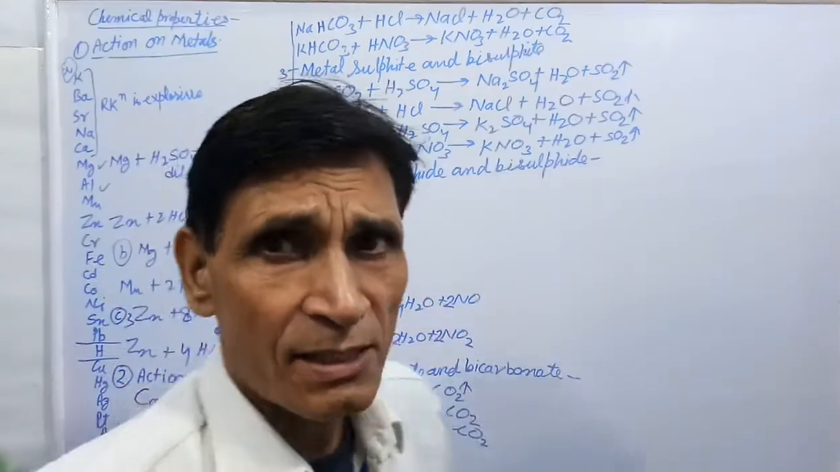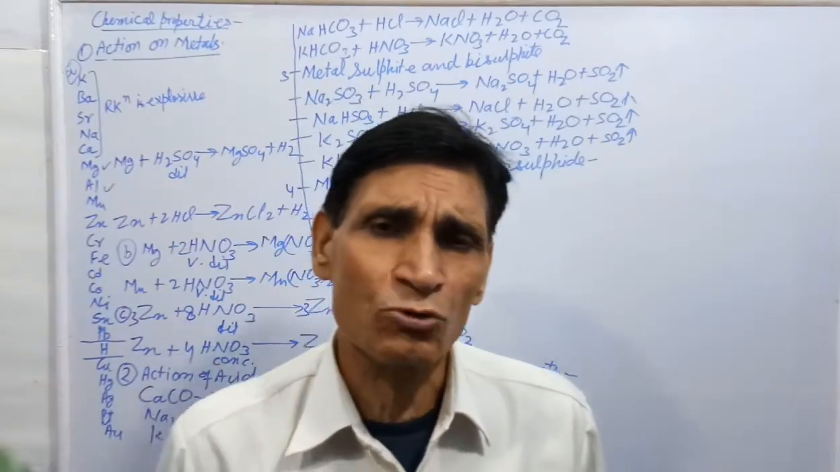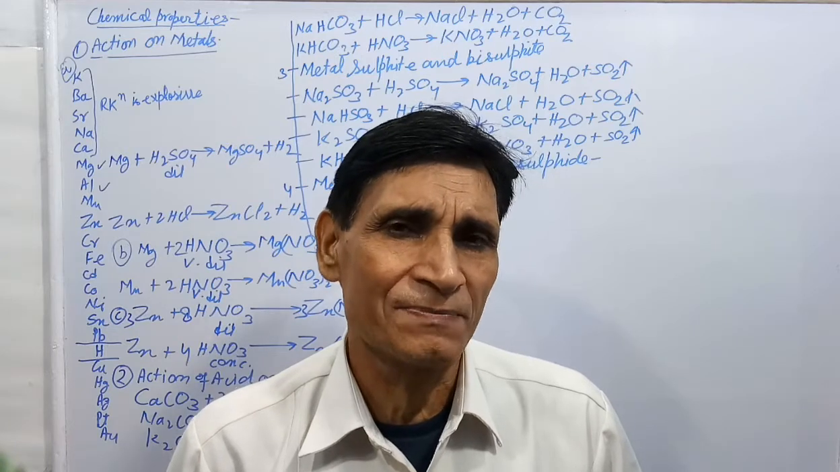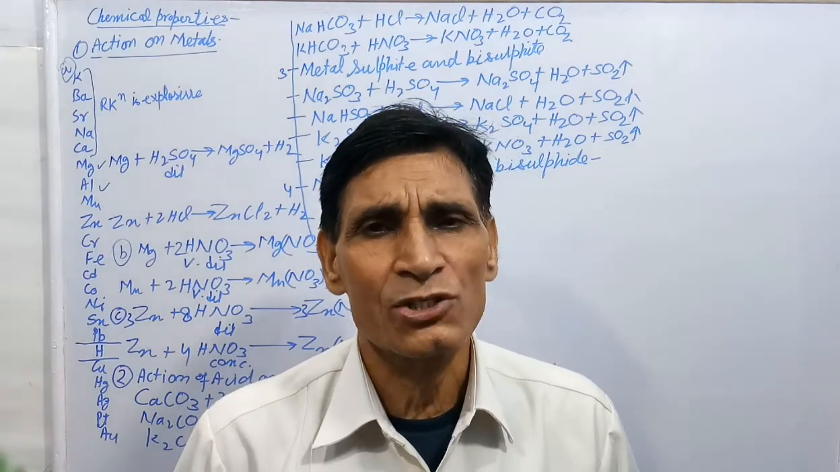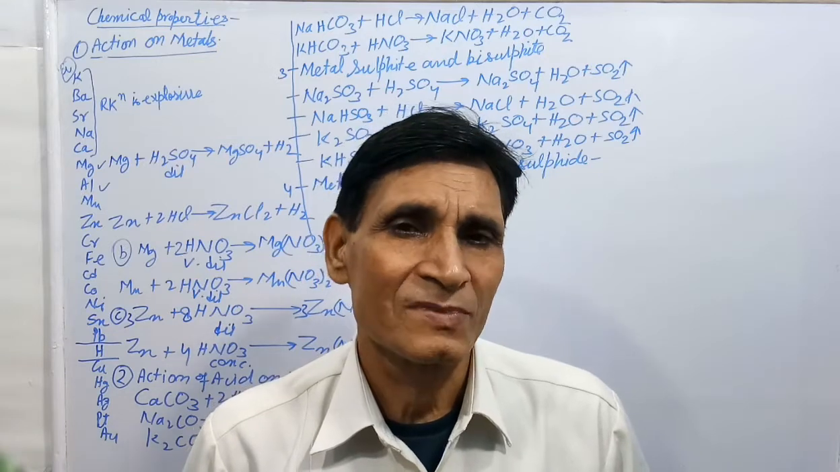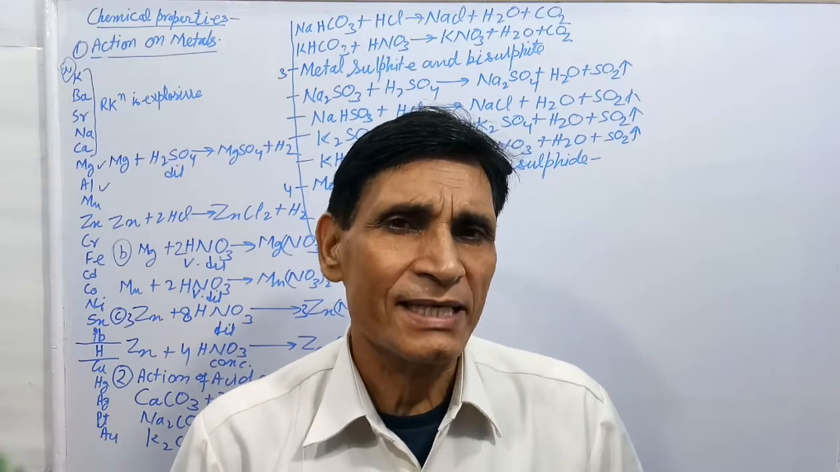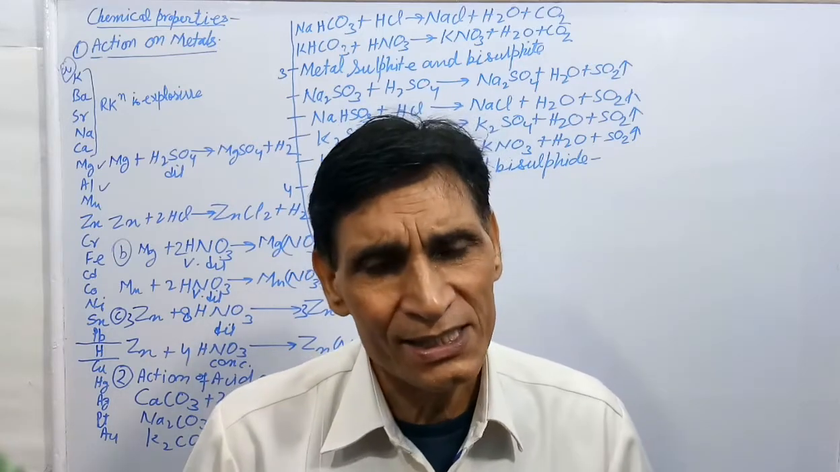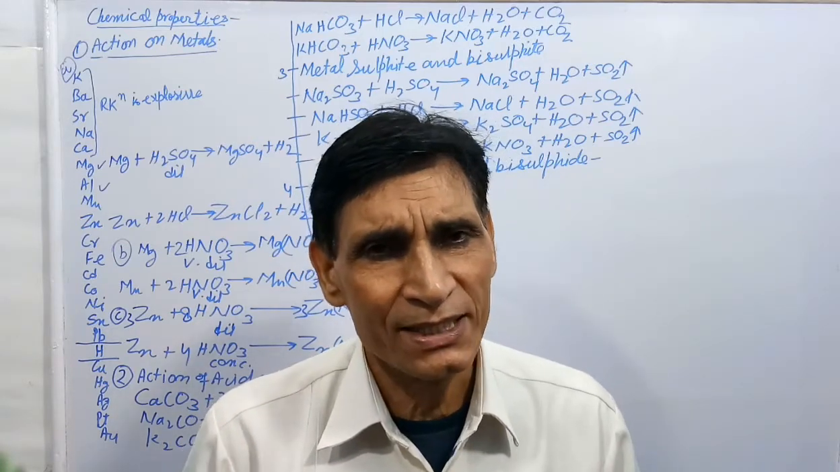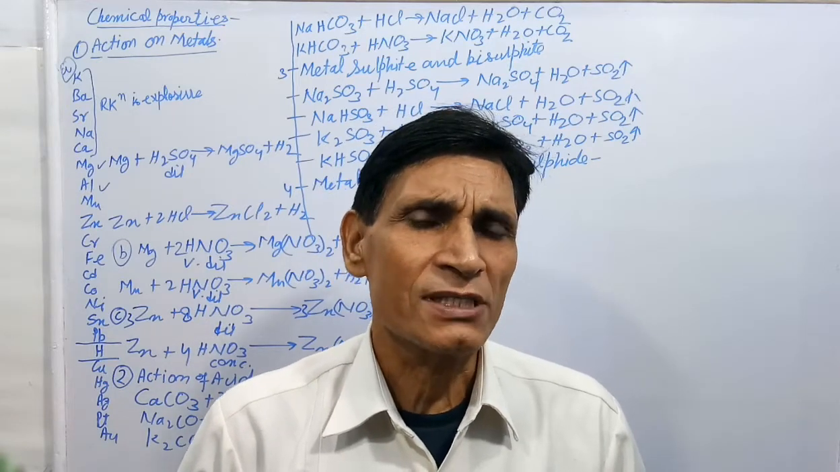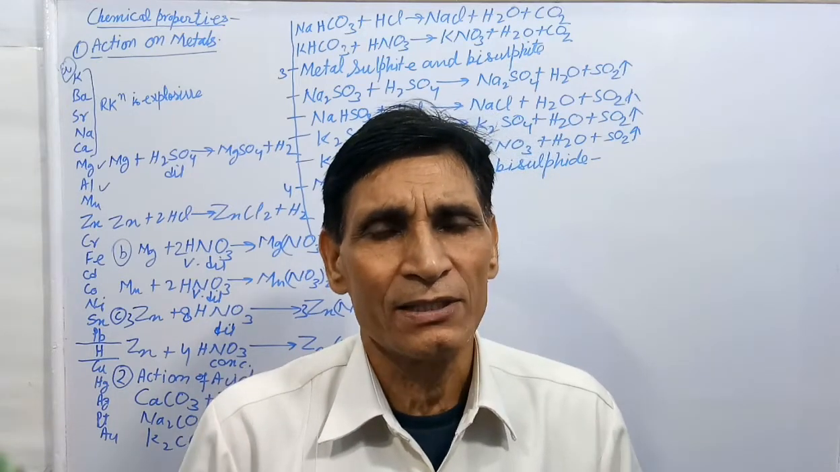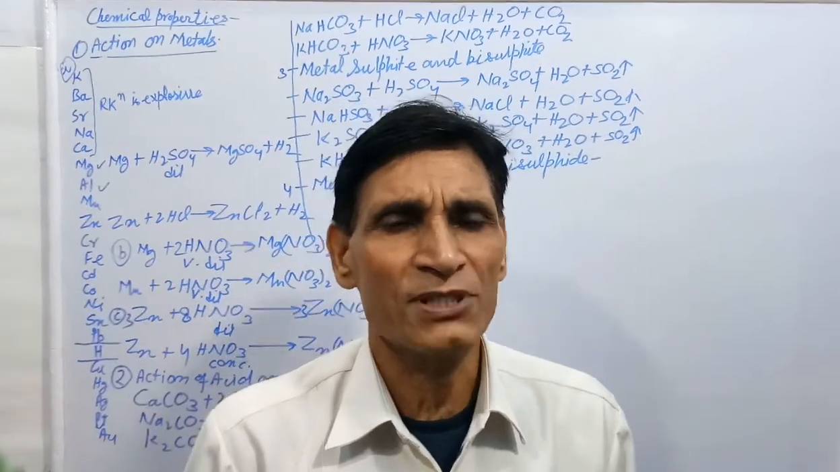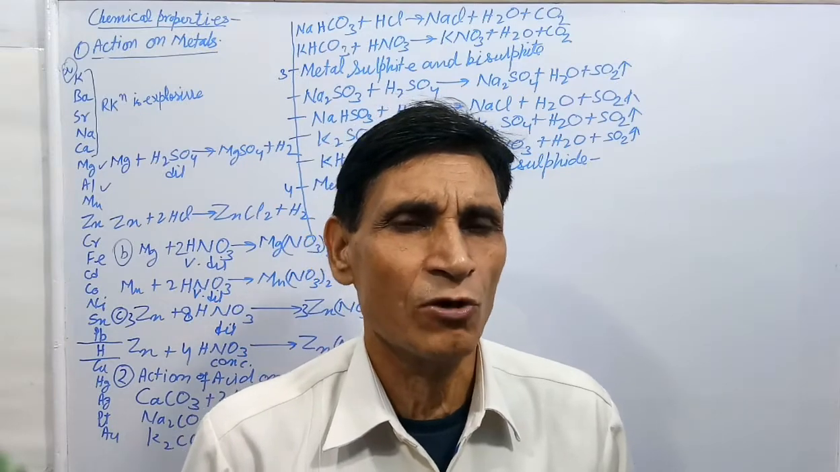Then metal sulfide reacts with dilute acid to give a rotten egg smelling gas, hydrogen sulfide, and the respective metal salt of that acid. Now, the gas observation, remember: H2S, hydrogen sulfide gas evolved, is colorless, has a rotten egg smell, and turns lead acetate paper shining black. If hydrogen sulfide gas passes through lead acetate solution, there is formation of a shining black precipitate of PbS.